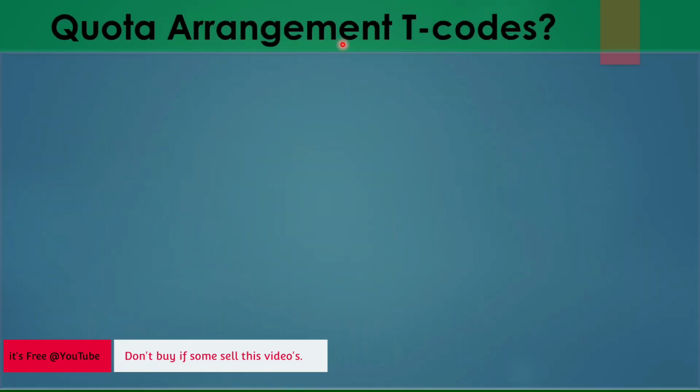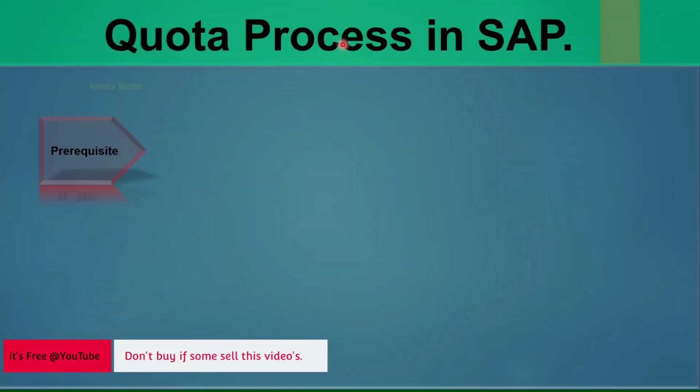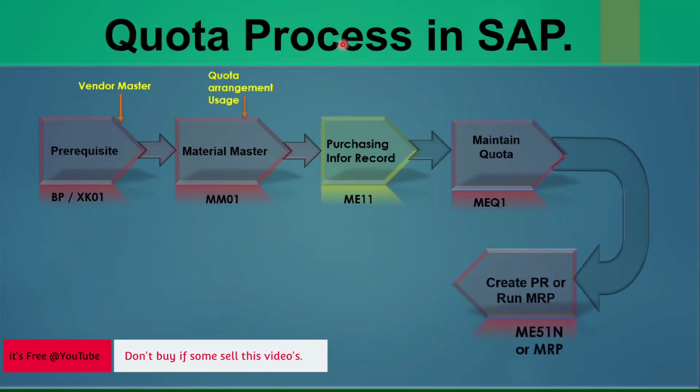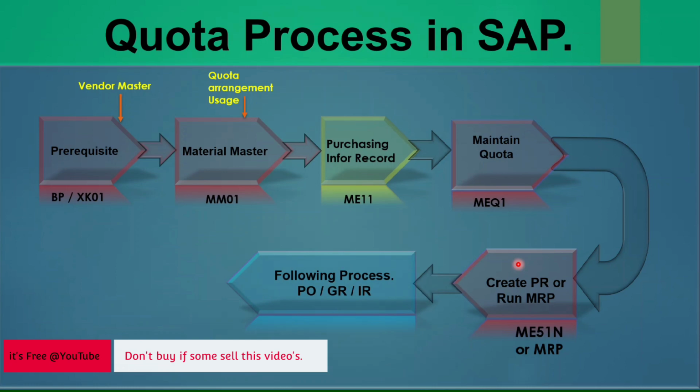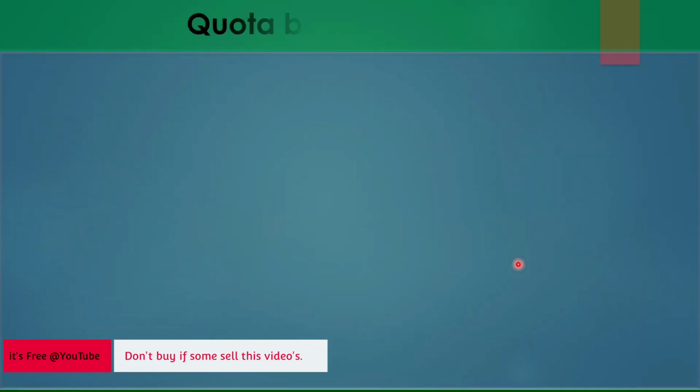Okay. So where we were here. After that you can convert that PR into your following cycle, like PO, GR, IR, or whatever suits your business. So whatever decided cycles, you can go ahead. But quota agreement, this is how it works, and quota has the highest priority in source determination over your other determination of sources. Then next we will see quota base quantity.